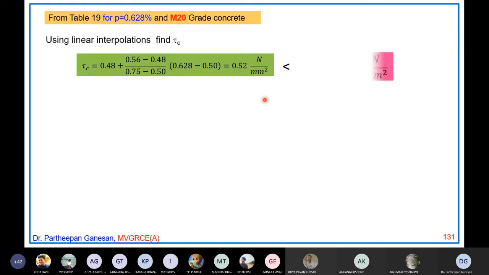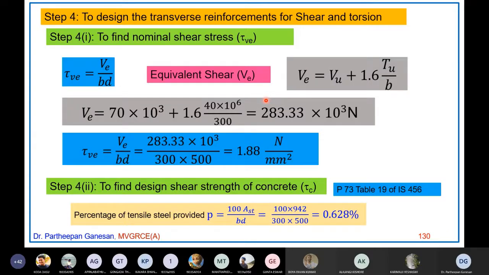Which is compared with the tau V value, which we found in the previous step. Oh, one second. Tau V is 1.88. Okay, it's not 2.7. That's why I got confused. Tau V is 1.88 Newton per millimeter square.